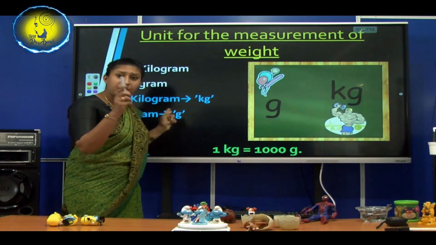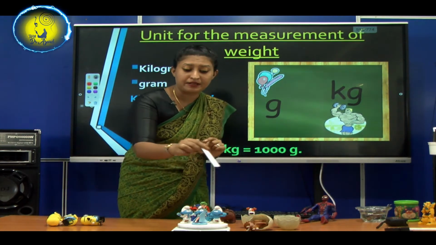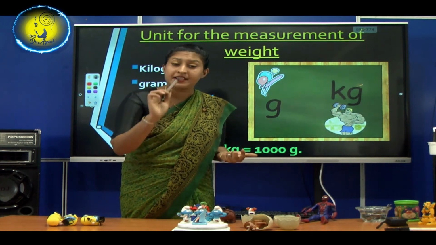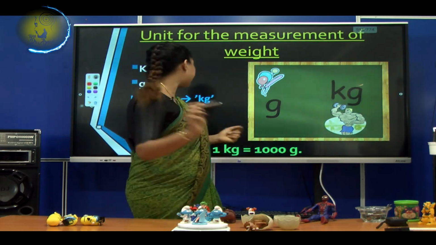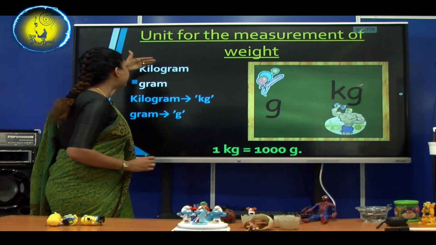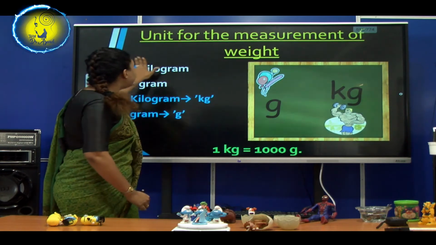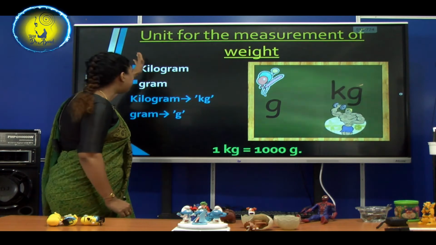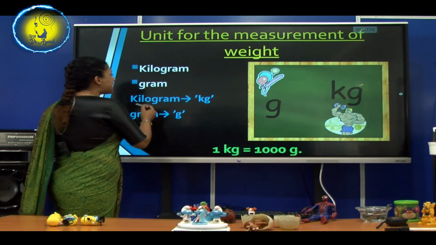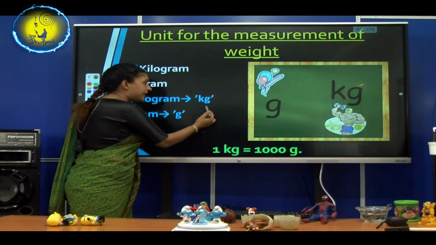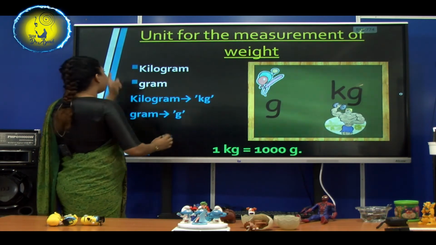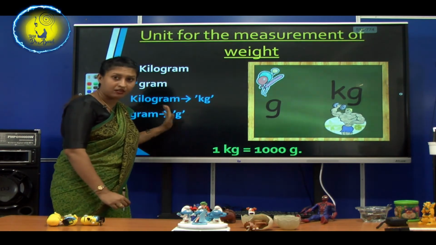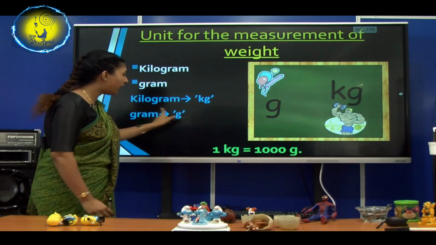So, can you remember when I was measuring the weight of the Smurfs and the Frozen, I used the unit grams? Right. So, the main basic units of measuring weight are kilogram and gram. The shortened form of kilogram is kg, and the shortened form of gram is g. Understand?